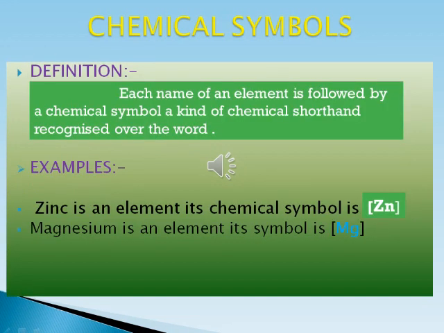Chemical symbols. Each element can be represented by a chemical symbol, a kind of shorthand recognized all over the world. Example: zinc is an element. Its chemical symbol is capital Z, small n. Magnesium is also an element and its chemical symbol is capital M, small g.